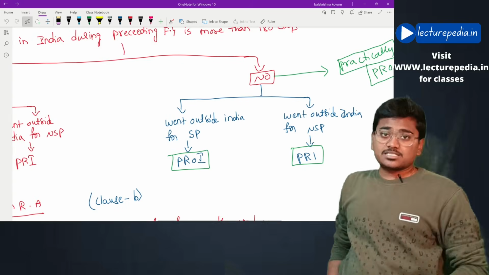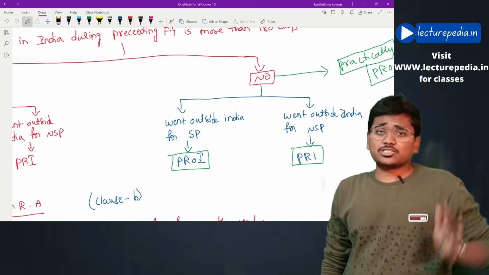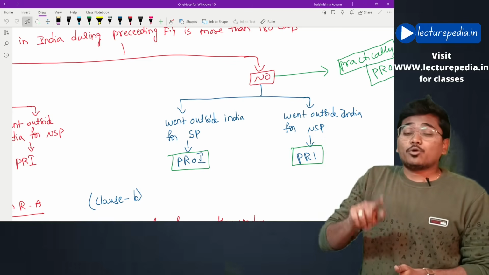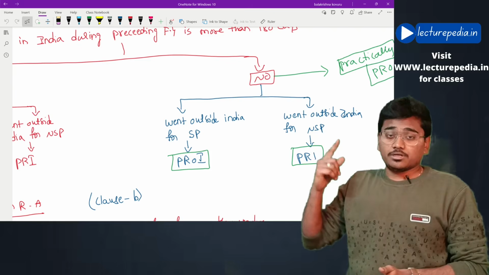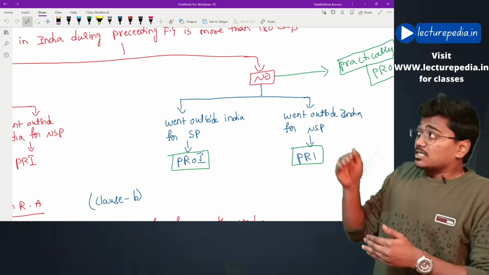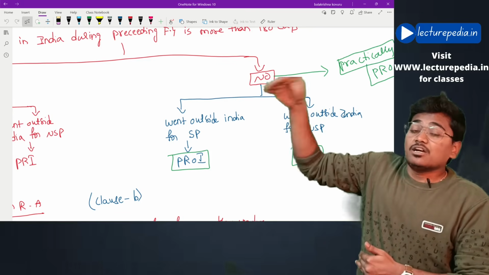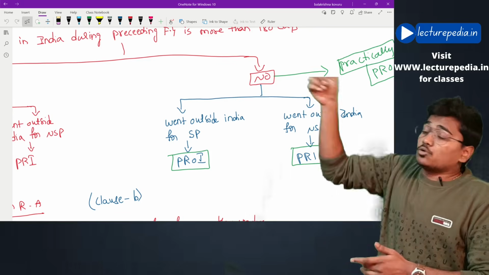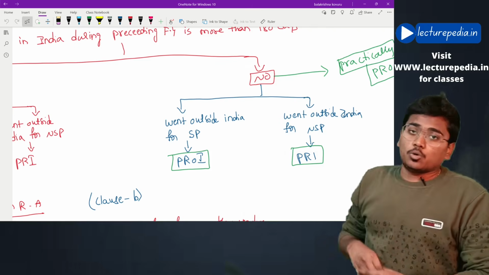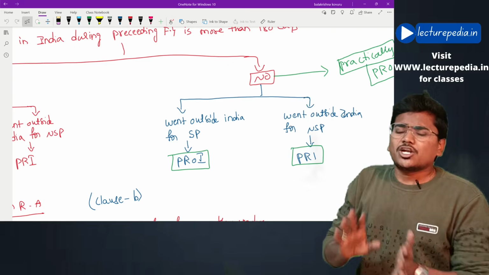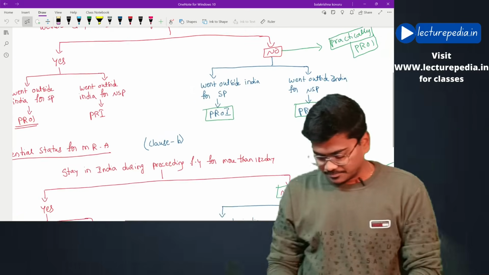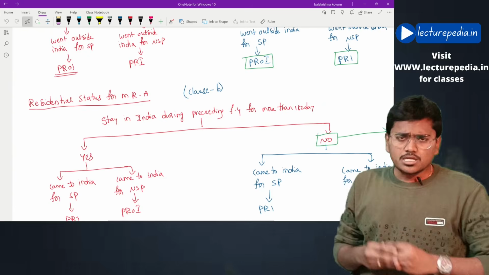Now what ICI says: even though the first condition is not satisfied, that is, the person has not resided in India for 182 days or more during the preceding financial year, even then you have to check whether that person went outside India for a specified purpose. Yes, he went outside India for a specified purpose, then he will become a person resident outside India. No, he went outside India only for a non-specified purpose, then he will become a person resident in India. Hope this is clear.